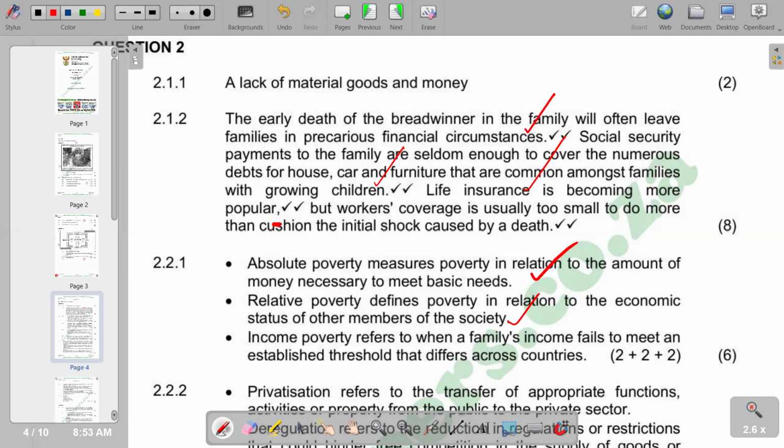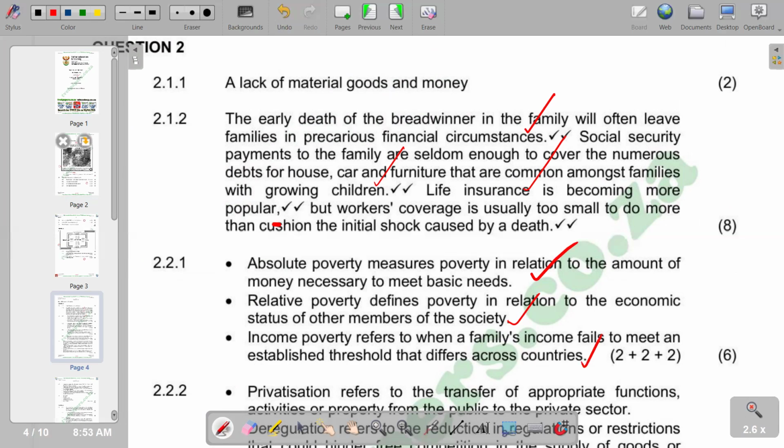So we are basically saying it measures an individual's financial standing in comparison to their peers in the same community. So that is relative poverty. Then we go to income poverty, which refers to when a family's income fails to meet an established threshold that differs across countries. So this becomes income poverty.